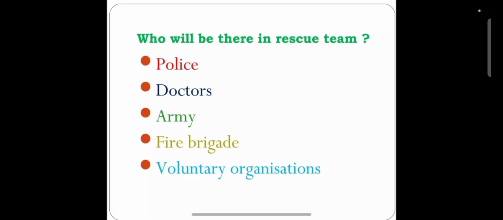All together, they play a very important role in helping people.